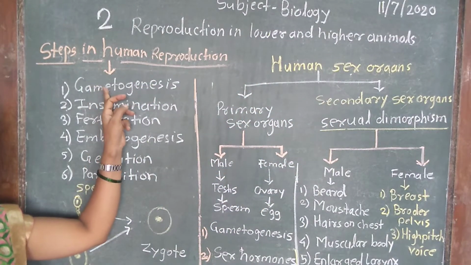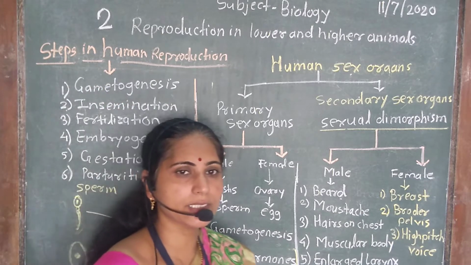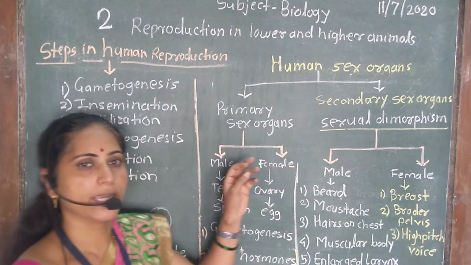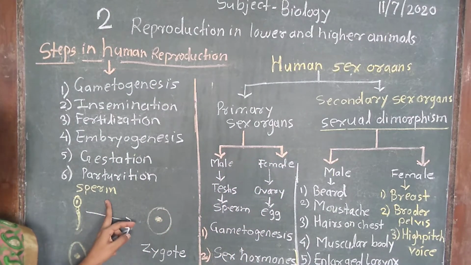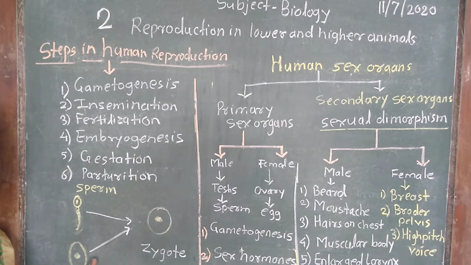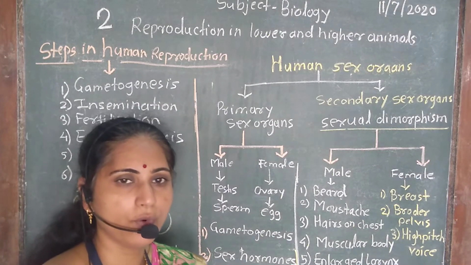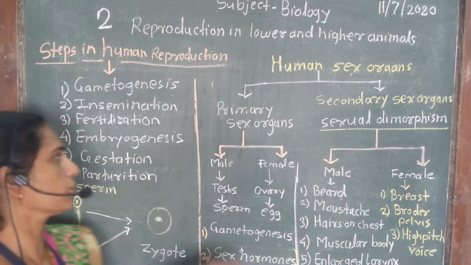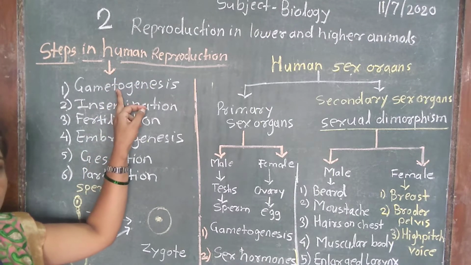First one, that is gametogenesis. What is gametogenesis? Synthesis of gametes is called gametogenesis. In case of male, sperm is the gamete and the female gamete is egg or ova. Sperm and ova are the gametes synthesized by the process of gametogenesis. So the first step in reproduction is gametogenesis.